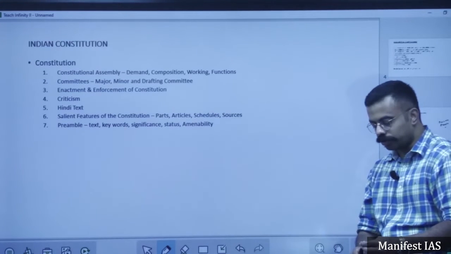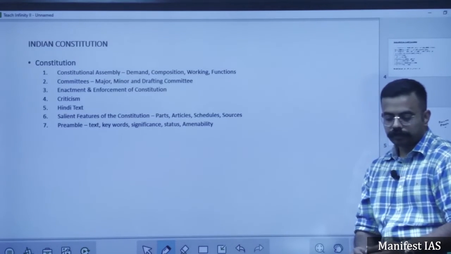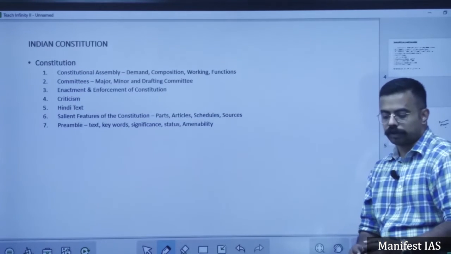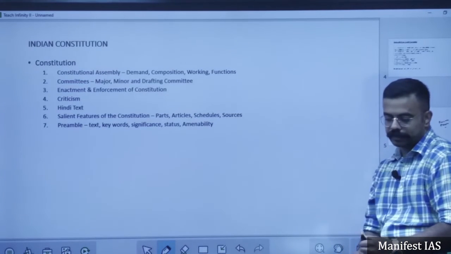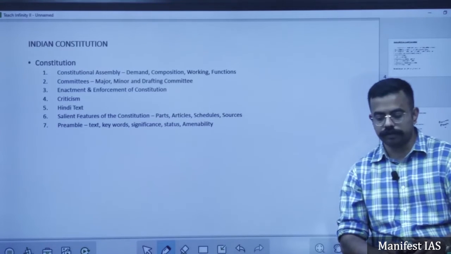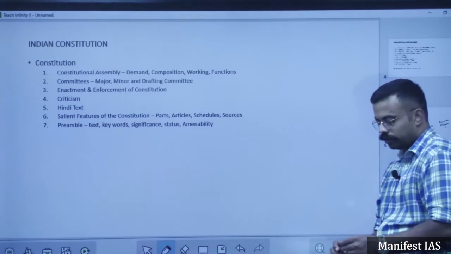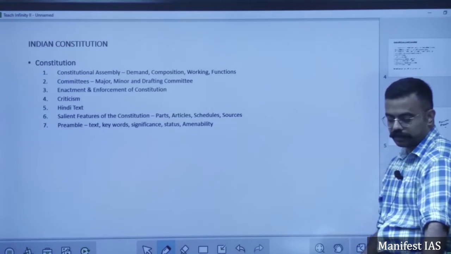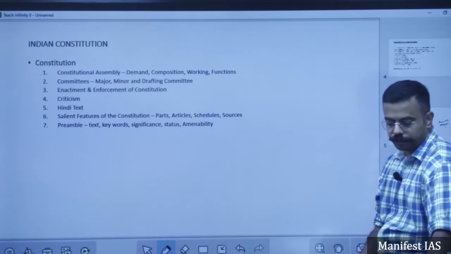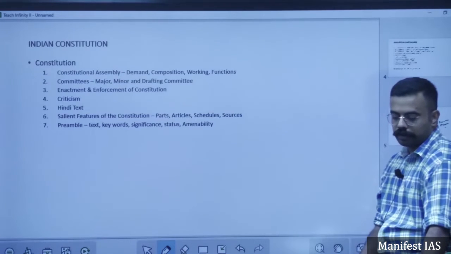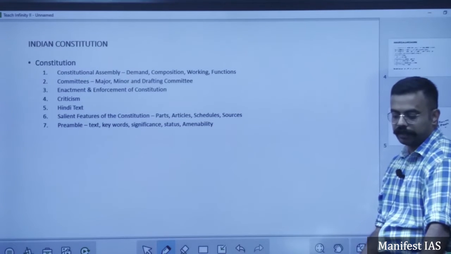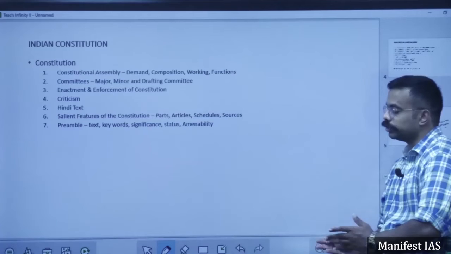Soviet constitution. What is the Soviet constitution? Present day Russia. Earlier it was called USSR. So from the USSR constitution, what is taken? Fundamental duties majorly, and also the ideal of justice in the social, economic and other spheres. From the French constitution, the idea of a republic and the ideals of liberty, equality and fraternity are taken.